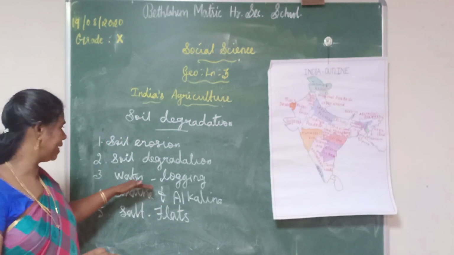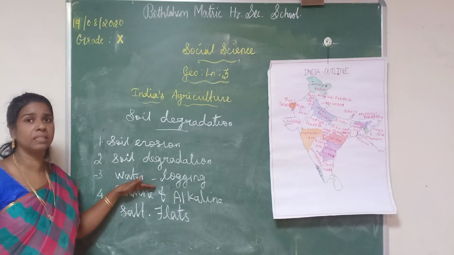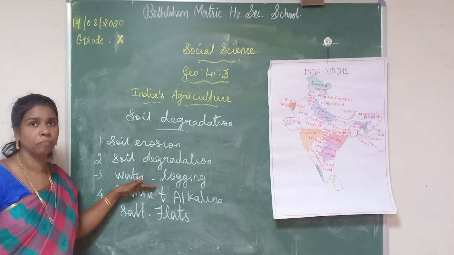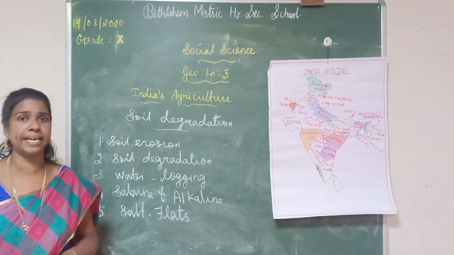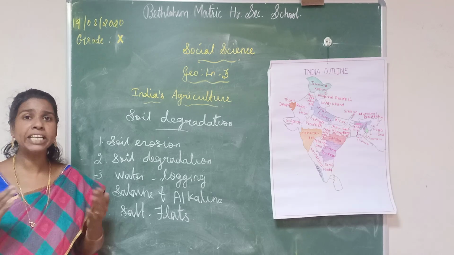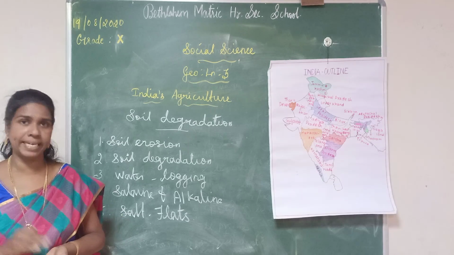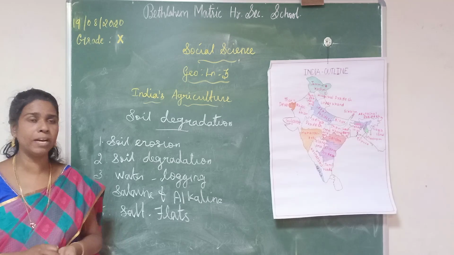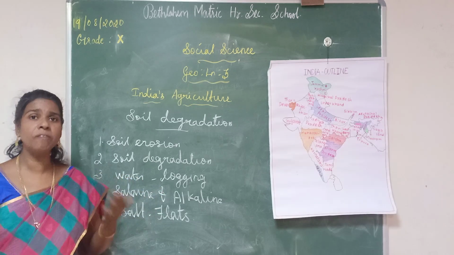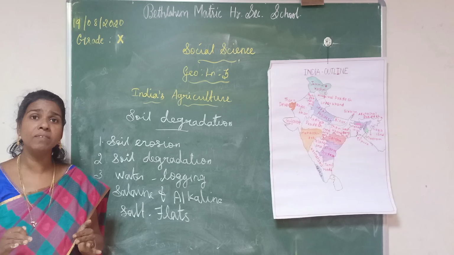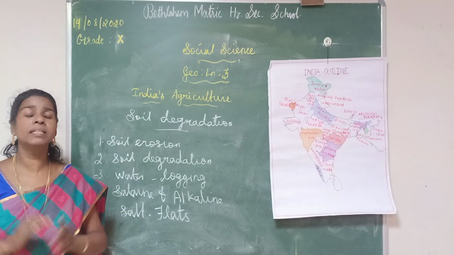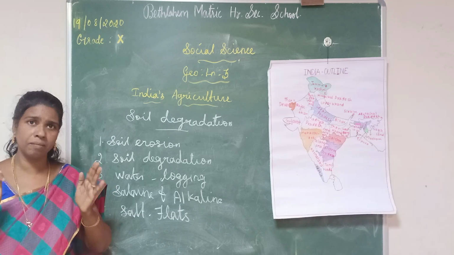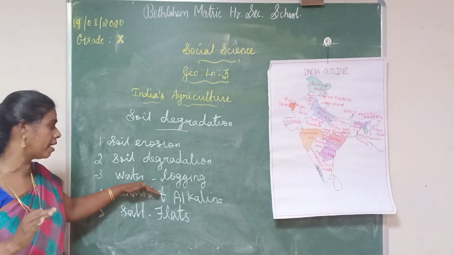Then the third one is waterlogging. Waterlogging is saturation of soil with water. In the previous class, I explained about waterlogging. Because of ill drainage, waterlogging will occur. Where there is no drainage system, waterlogging will happen in that particular area.